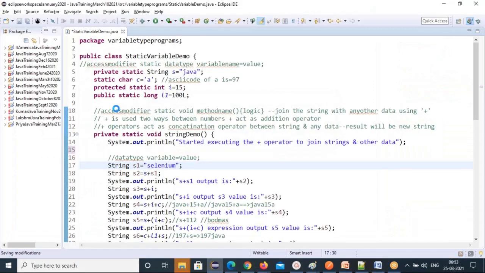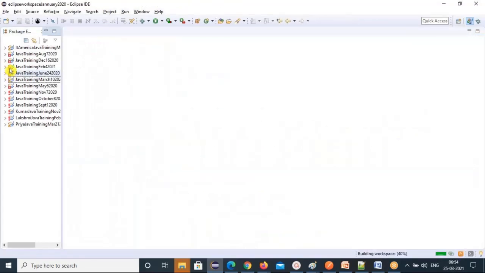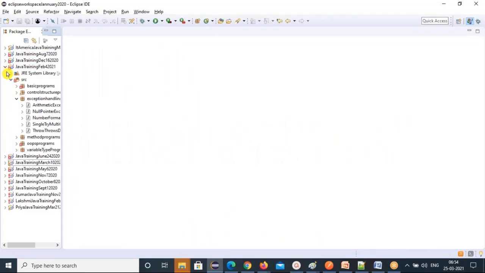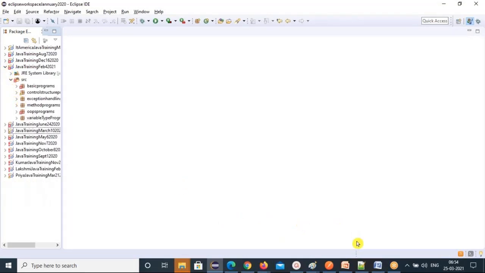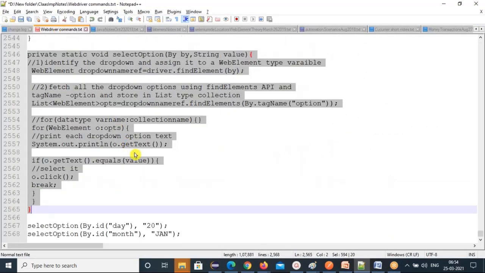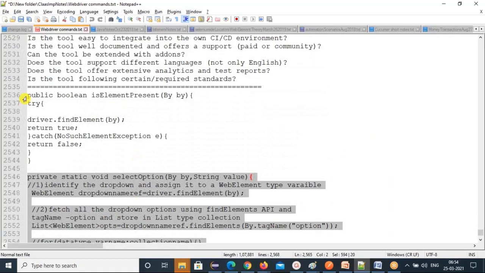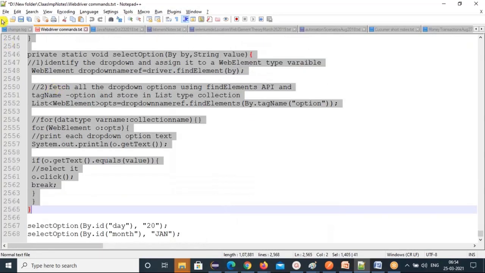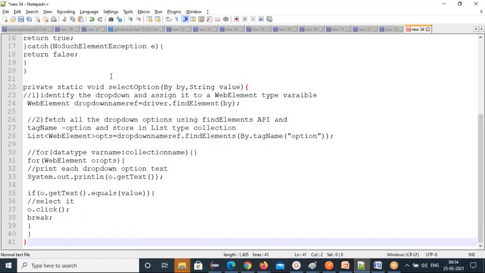Let's get right to how to read the data from the file. First you should have data, right? If you want to write, you should have data. I'll create a file. I'll take this data and create a new file. Some data we are keeping in the file.